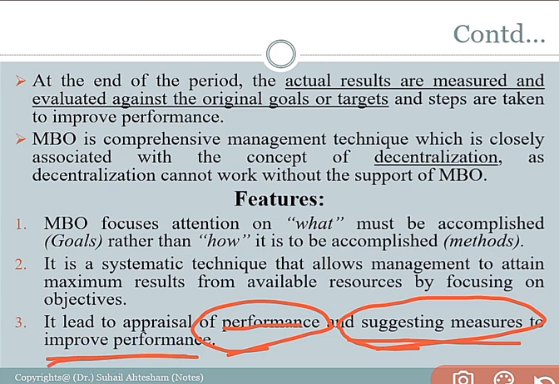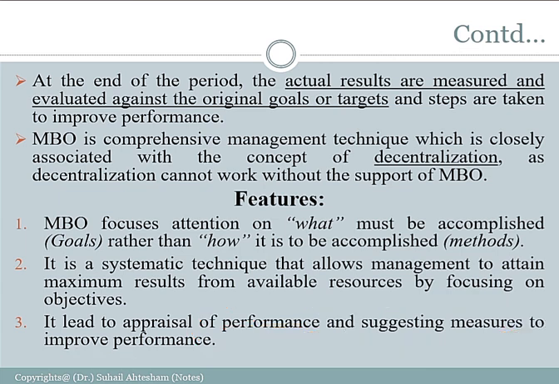So basically management by objective is related to improving the efficiency of the employees and participation of the employees in the planning process: what are our organizational objectives, what are our departmental objectives, what are the objectives of the individual at the workplace, and what are the do's and don'ts for the individual at the workplace, right? All these things are related to management by objective, which was given by Peter Drucker in his book The Principles of Management in the year 1954, right? So these all are the features.